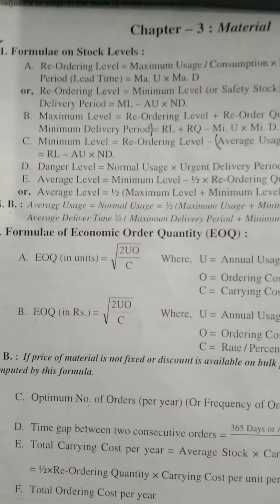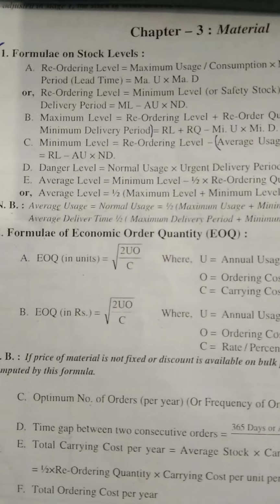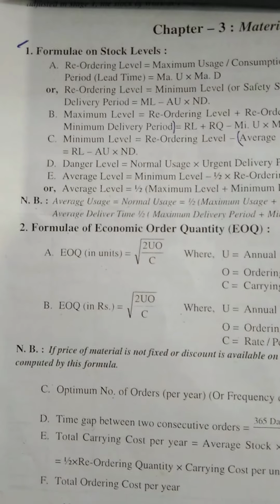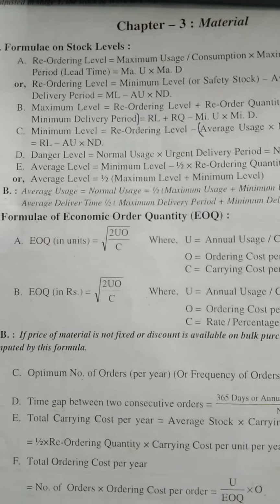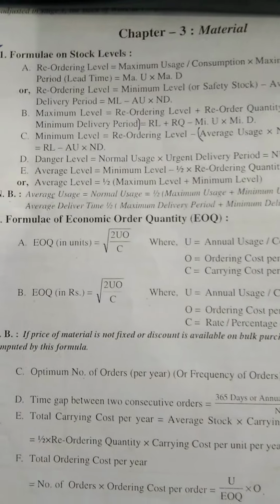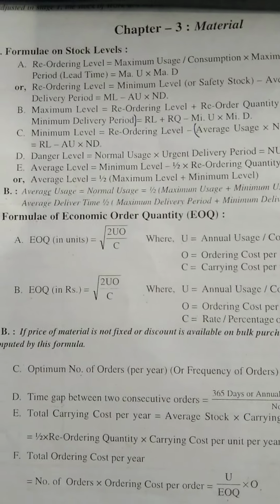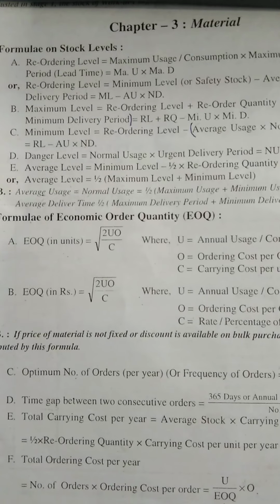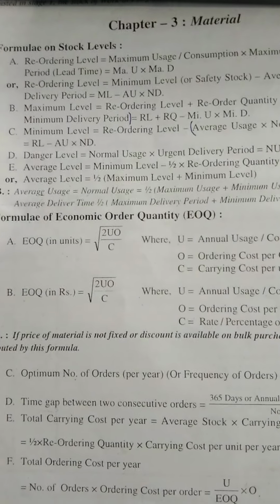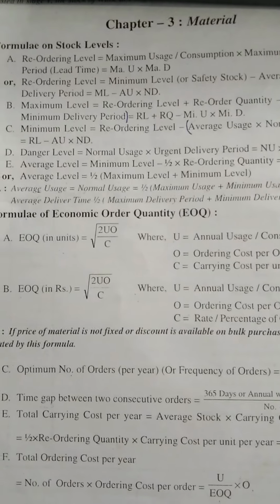Now I am explaining what is usage, delivery period or reorder period or lead time. In case of lead time, you will find it given in this way, 2 to 4 weeks. What does it mean? It is very easy. Today we are very much familiar in giving orders in online shops like Amazon, Flipkart.